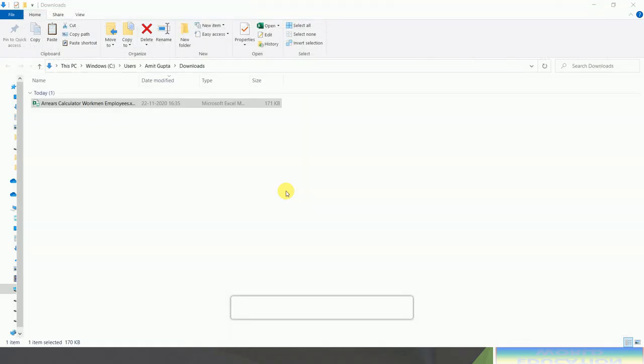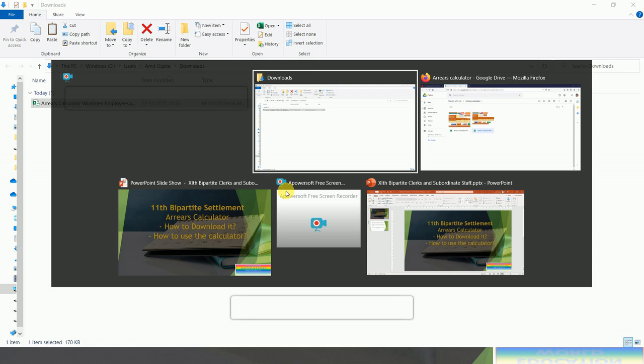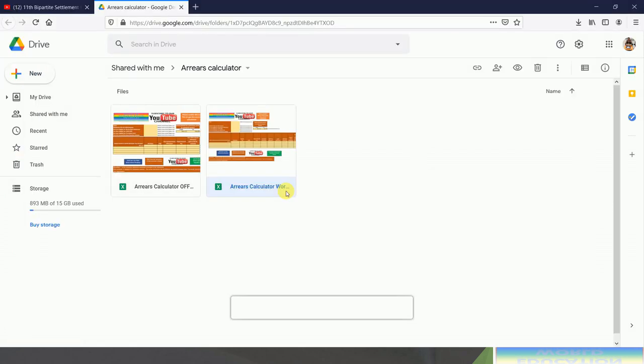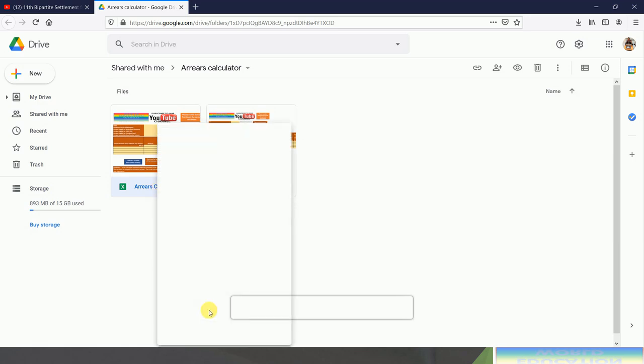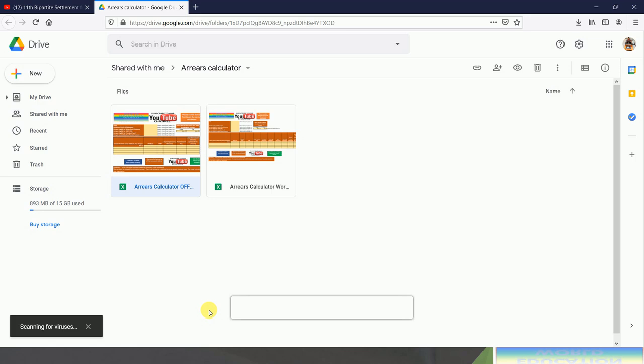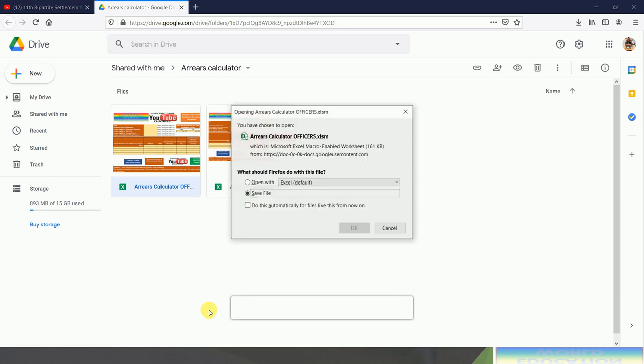So now I will show you the calculator for bank officers. For that you have to just click on this file, right click and click on download. After that you have to click on OK.